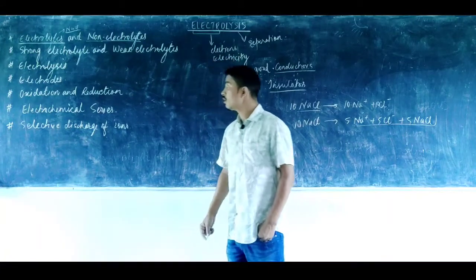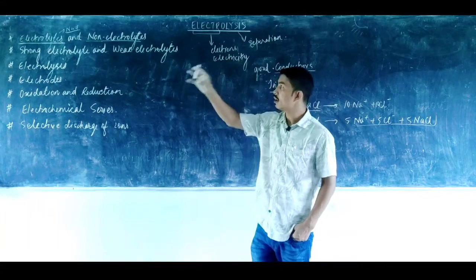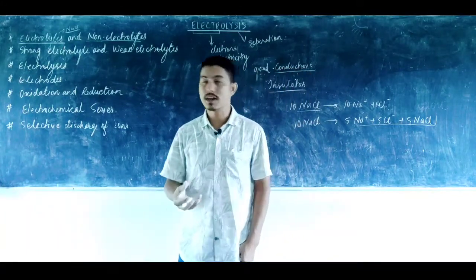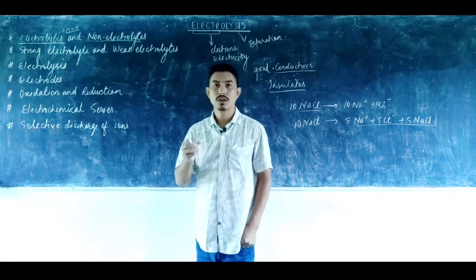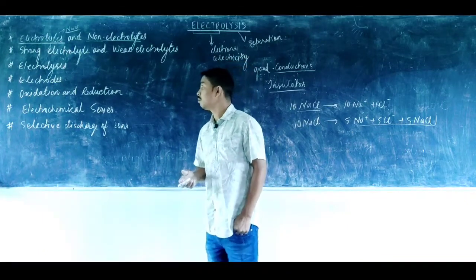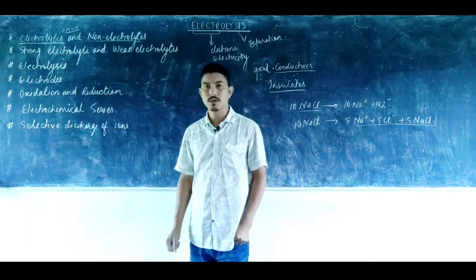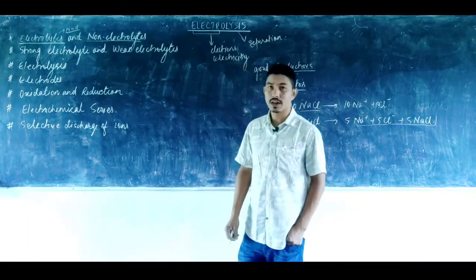Also, when you allow a current to pass through a strong electrolyte and let a bulb glow, the bulb will glow very brightly, and in the case of a weak electrolyte, the bulb will glow dim. The strong electrolyte conducts a greater amount of electricity, whereas the weak electrolyte conducts a lesser amount. That is the basic difference between a strong electrolyte and a weak electrolyte.